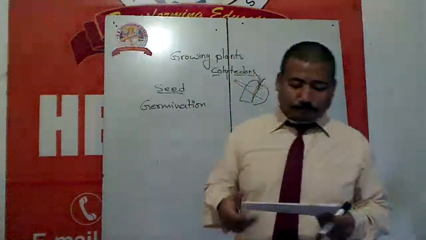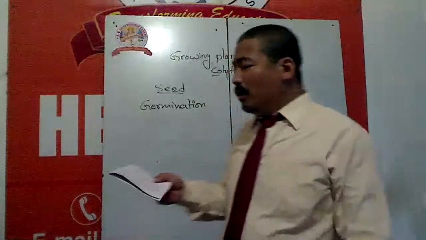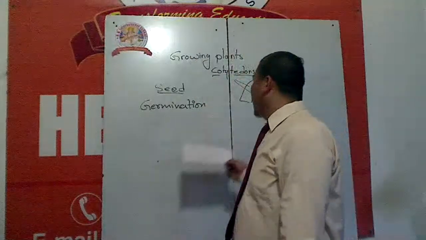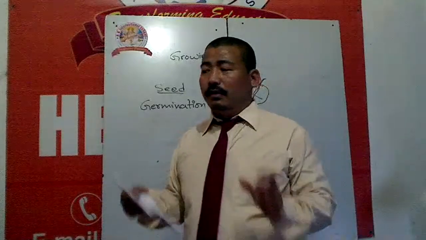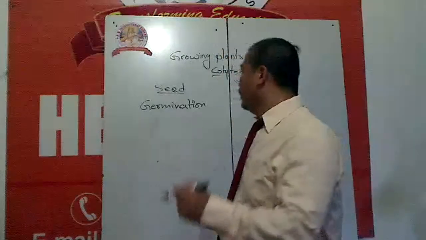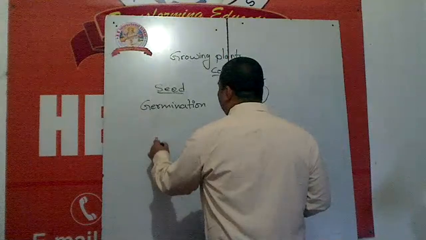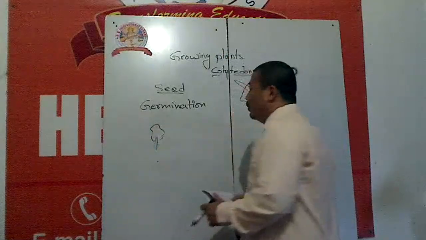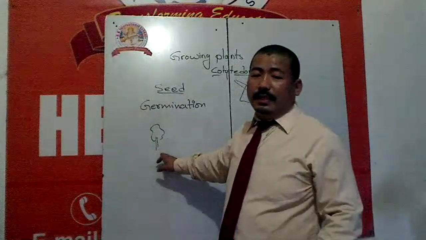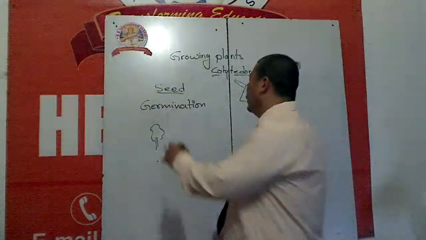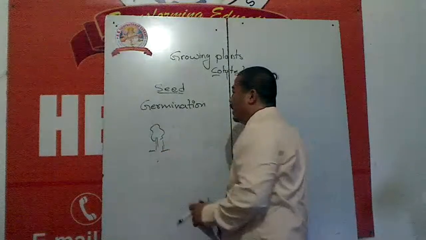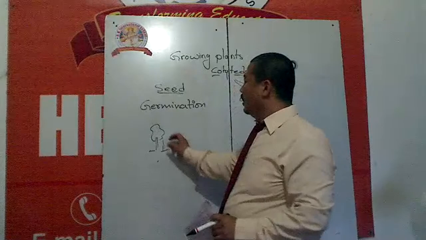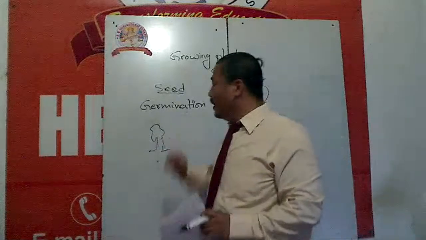And how are these seeds dispersed? For example, if here is any plant which grows from seeds, these seeds drop from the plant on the ground, and it only grows around that plant.